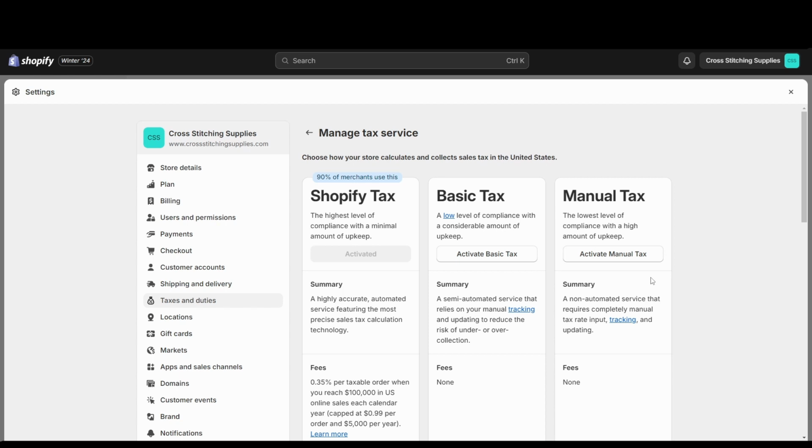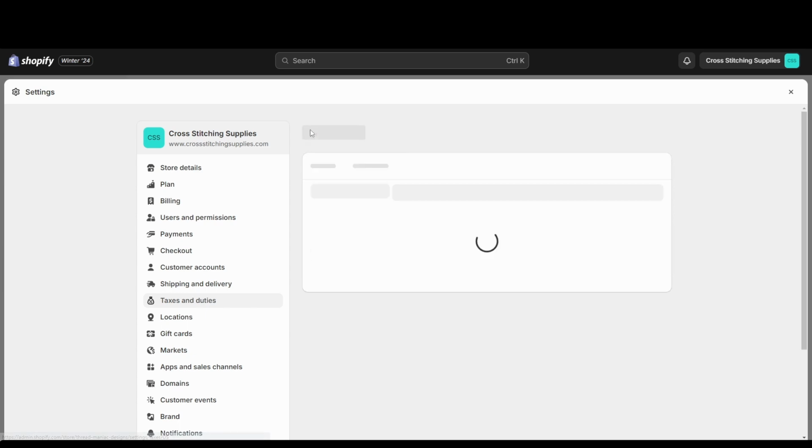Now, as someone who ran a business before this Shopify Tax was even available, if you're not using another program, I do recommend using it because having everything broken down for you is a lot easier than having to figure it out yourself or having to go in Excel and use a bunch of formulas to get it split up. So now I'm going to go back to the original video that I filmed.